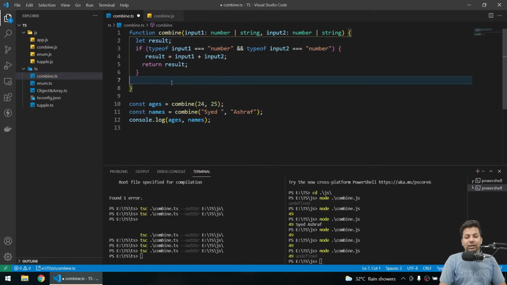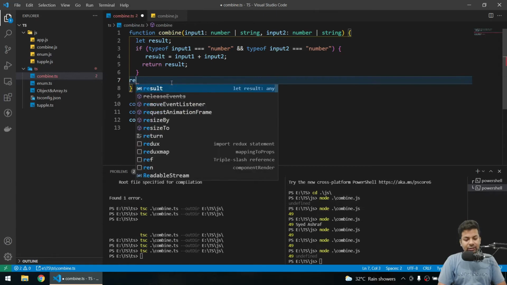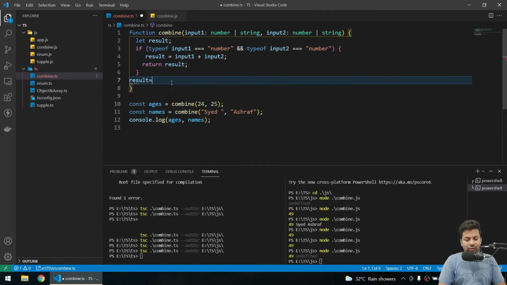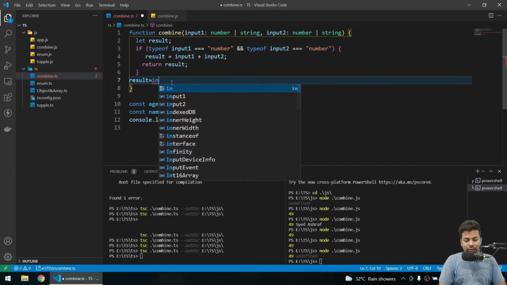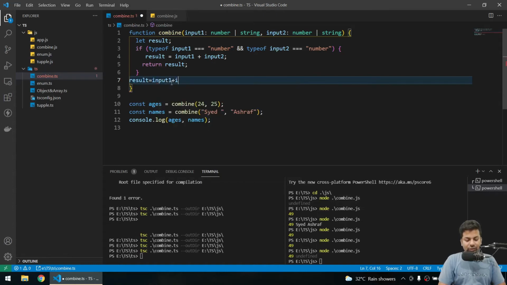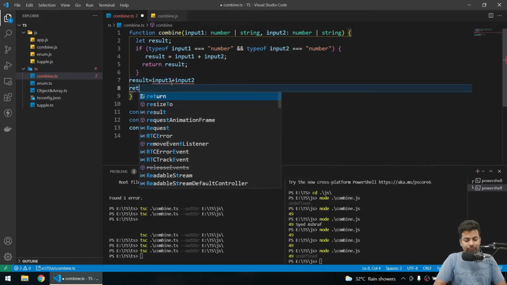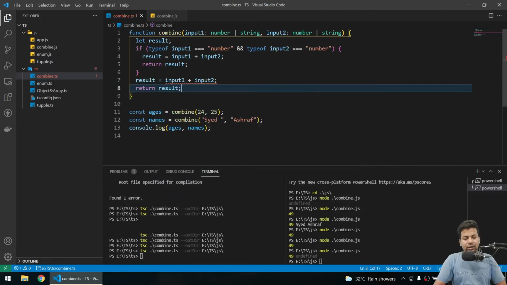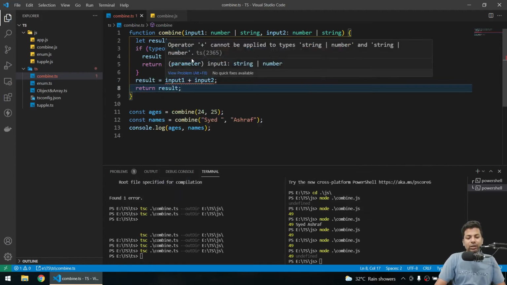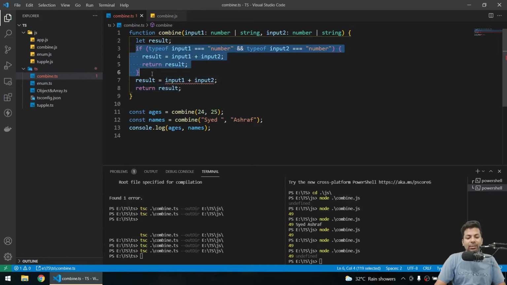Now here if it's not a number, then obviously it will be a string. So I will just add return, I'll say result equals to input 1 plus input 2, yeah. Now I'll say return result. Now if I save it, it's also showing, I mean, you are still not sure whether maybe this if condition fails, something happens, then still whether it's a string or number, what it is.